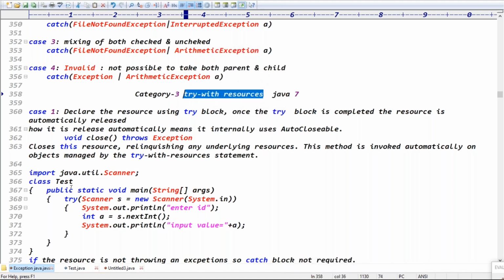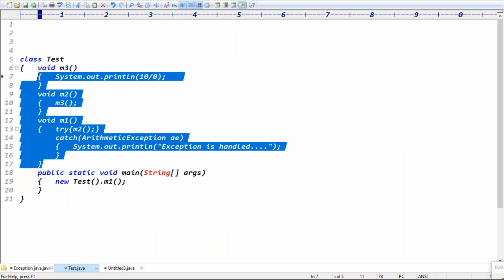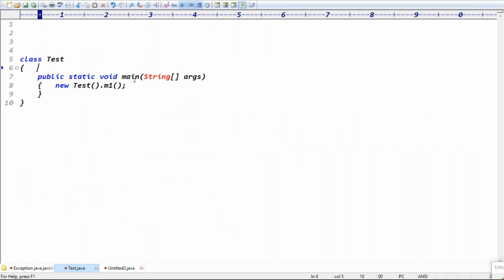Coming to try with resources, guys, if you take the scanner class, generally, scanner class means once you are reading the data from the console, after reading the data, definitely we have to close the scanner object, right? Assume if you forget to close the scanner, then you'll get some issues in the production environment.